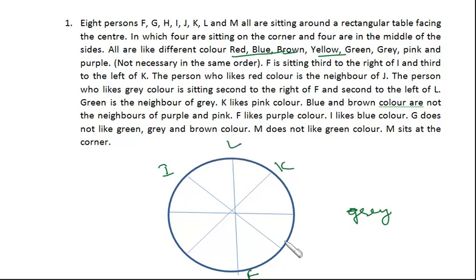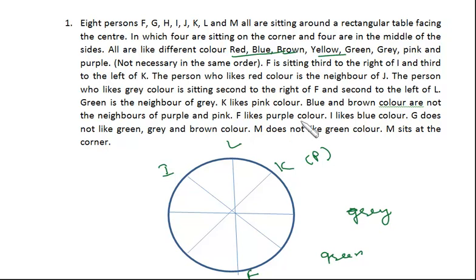Okay, green is the neighbor of gray. So green may be here and maybe here. But K likes pink color, so green has to be here. Green is the neighbor of gray. K likes pink color. Blue and brown color are not the neighbors of purple and pink.